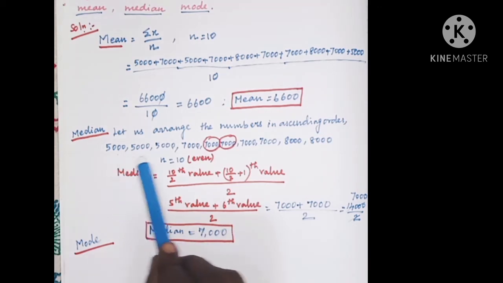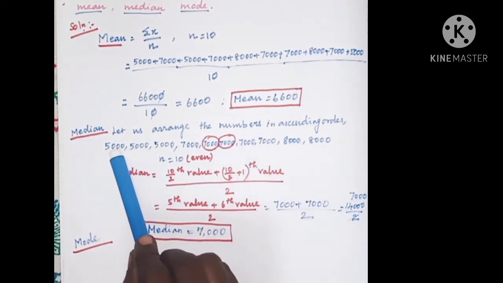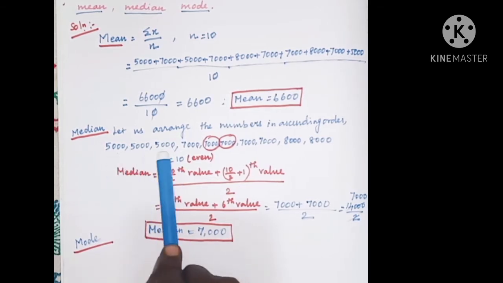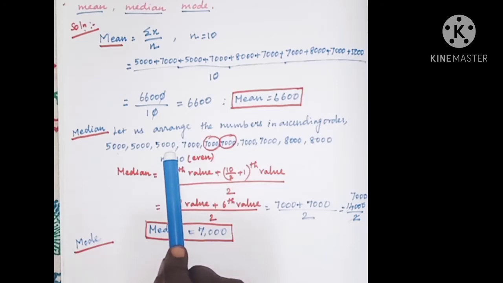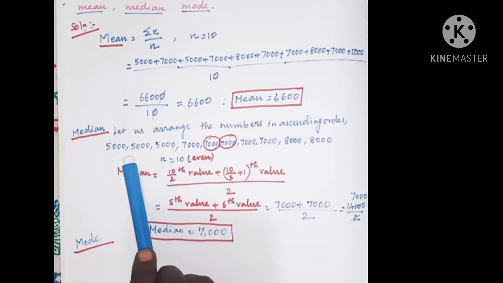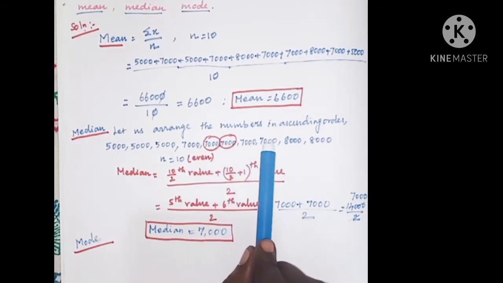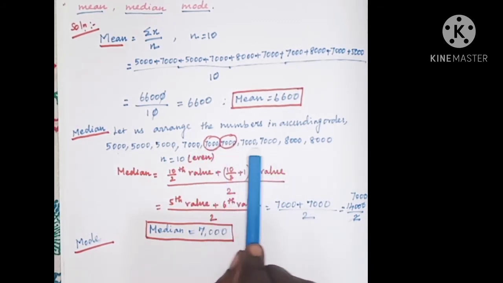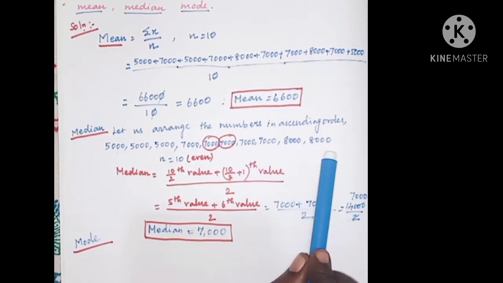So in this given data, you have to find which value occurs most frequently. The value 5000 appears 3 times, and the number 7000, 1, 2, 3, 4, 5, appears 5 times, and the number 8000 appears 2 times.